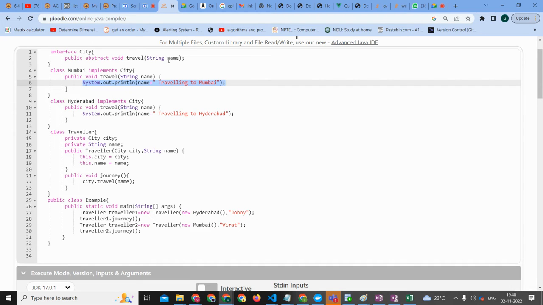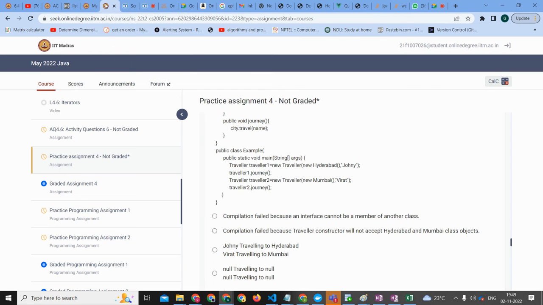Can you reiterate what I told, in your own words? What is an interface? Can you tell me the difference between an interface and an abstract class? Let me tell that when we go to the question, or else I need to type a whole lot of things. Okay, fine, we'll go further. Then you'll understand, don't worry, at least in graded assignments.